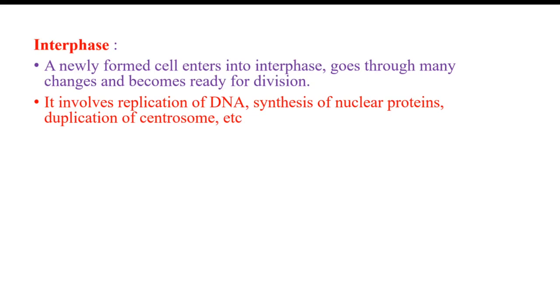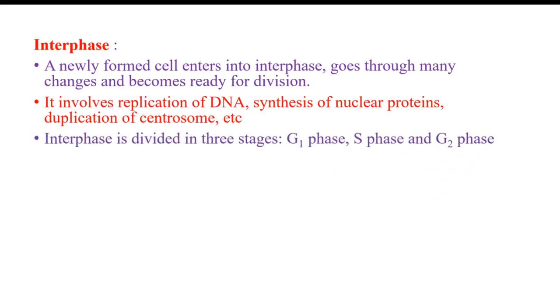It is also synthesis of nuclear proteins, the histone proteins which are required for binding this DNA to form chromatin or chromosome, and they are synthesized here. The centrosome is also duplicated because when the cell is going to divide, it needs its own centrosome.